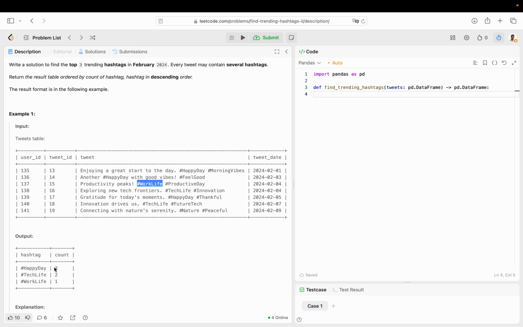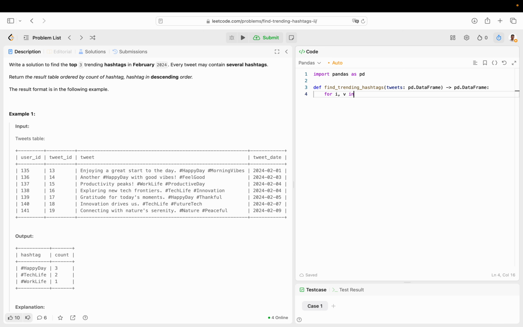So we want to sort by the count, the frequency, how many times it appears, and then by the alphabetical order. So work life would come before, for example, innovation, because work life is in reverse order. W is bigger than I. So let's go ahead and do exactly that.